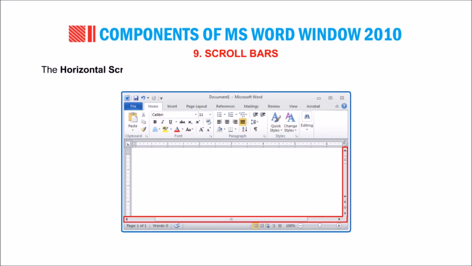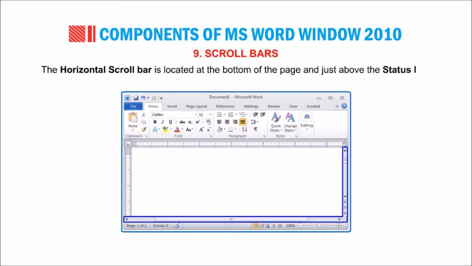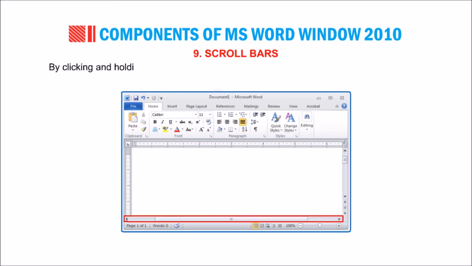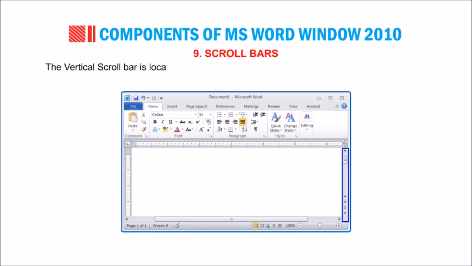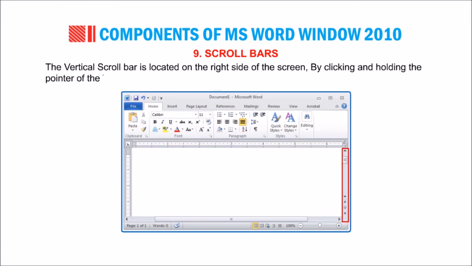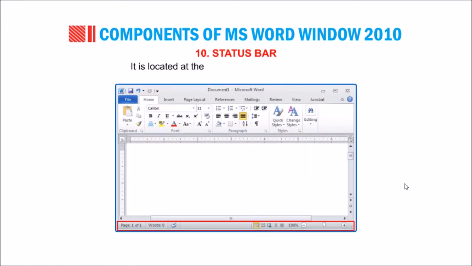The horizontal scroll bar is located at the bottom of the page and just above the status bar. By clicking and holding the pointer of the horizontal scroll bar, you can navigate through a document from left to right. The vertical scroll bar is located on the right side of the screen. By clicking and holding the pointer of the vertical scroll bar, you can navigate through a document from up to down. 10. Status bar. It is located at the bottom of the document window.